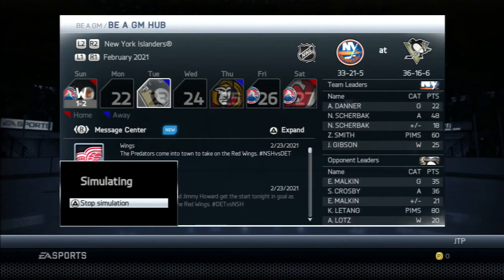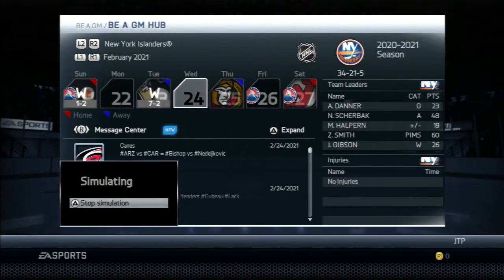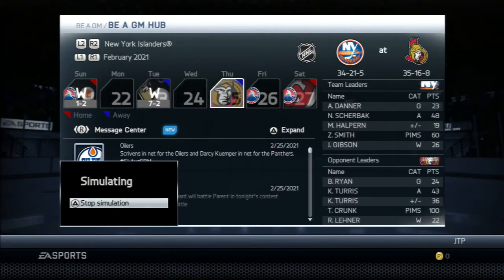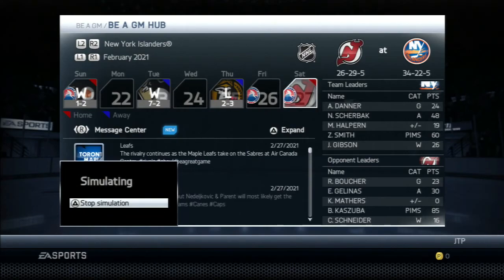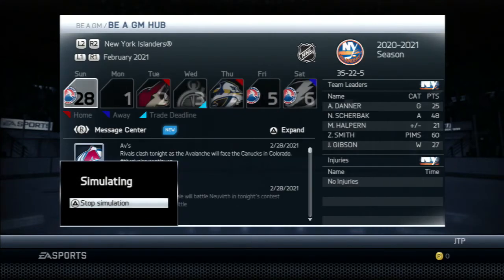Yes, alright, the Pittsburgh Penguins, they're still ahead of us. Let's see if we can gain some ground. There we go, a 7-goal performance. Yeah, our team is so much better now. The Ottawa Senators, looks like we're right behind them, are neck and neck. We lost in regulation as well. Alright, so that was a tough loss. Let's bounce back with a win. The New Jersey Devils, they don't look very good. Still, 7 years in. Still not a playoff team. And we beat them 6-3.